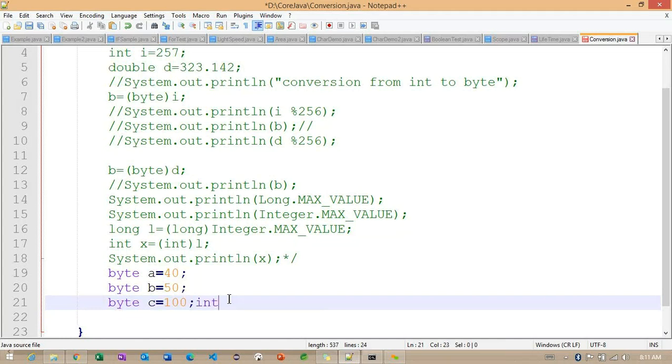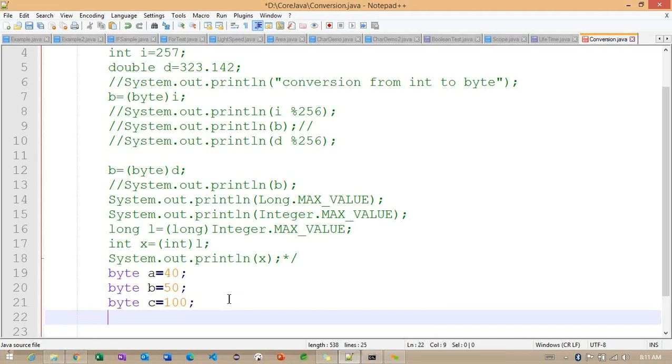So here what I'm doing is A into B by C. So I want to know this particular output here. Basically, with reference to these byte data types, we are trying to multiply the values, and after this we are trying to divide this value here. So what is the output we are going to get? And I'm asking only for a data type here. I'm not asking for the output value here. So just provide the data type here. So what is the data type of this particular output here?